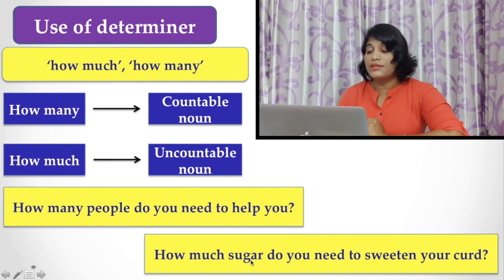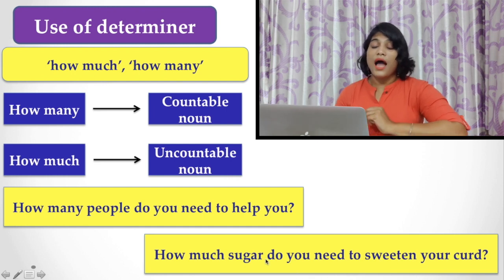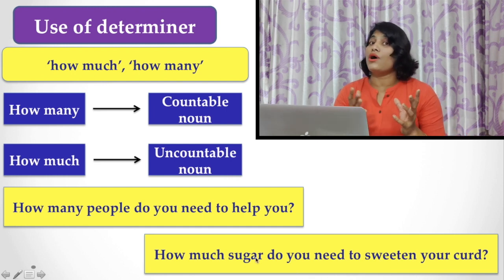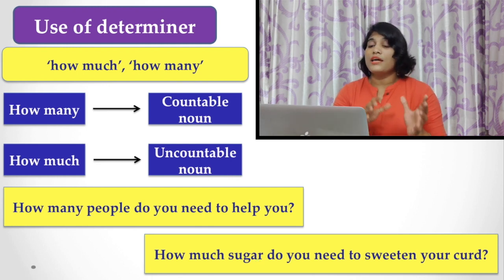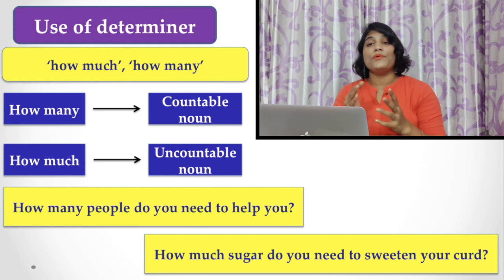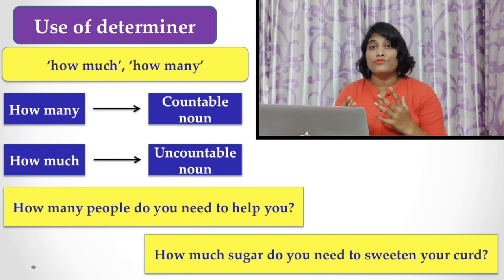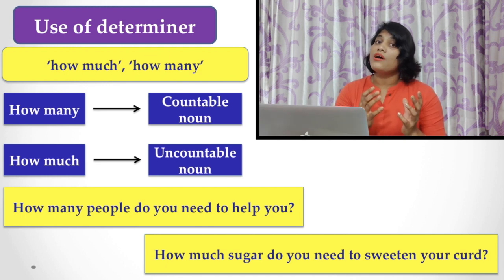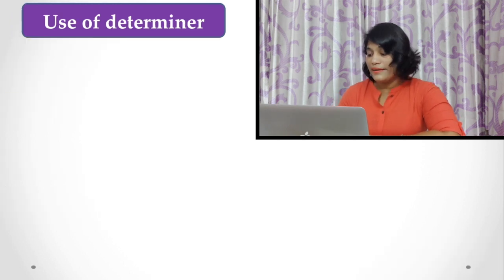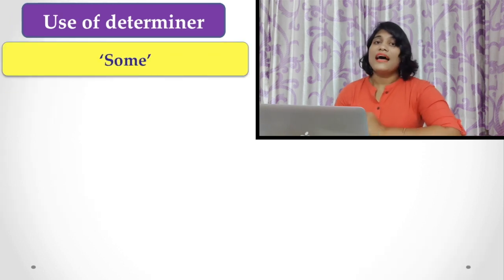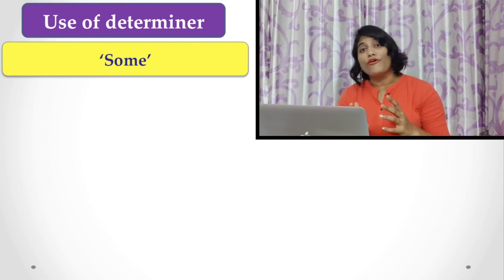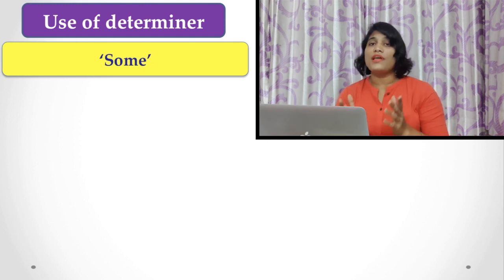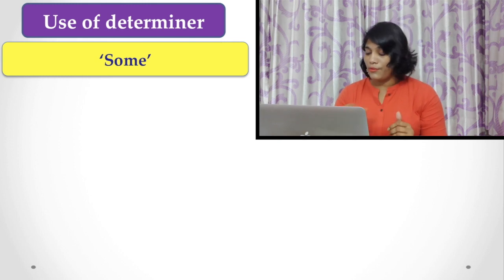How much sugar do you need to sweeten your curd? That is, how much. Sugar is not countable, it is an uncountable noun, so you use how much. But in the case of people, which you can count by number, you use how many. Here, some is a very interesting determiner which is used both for the countable noun and the uncountable noun.